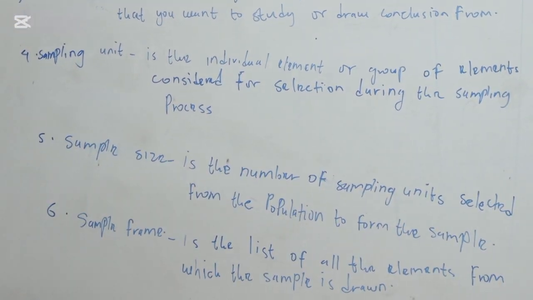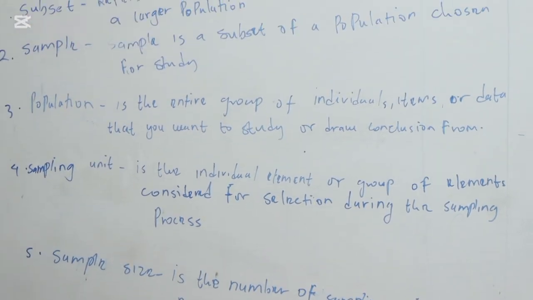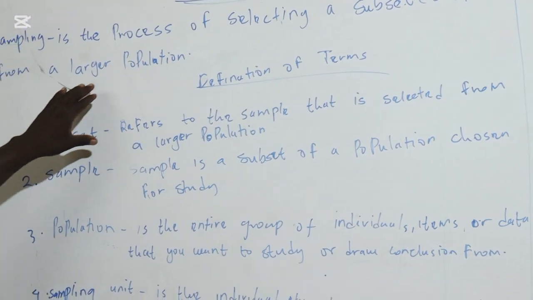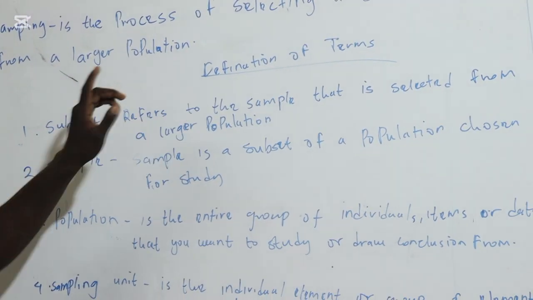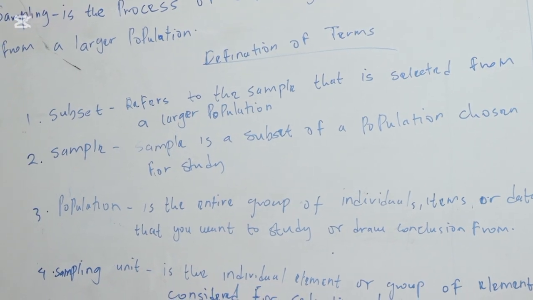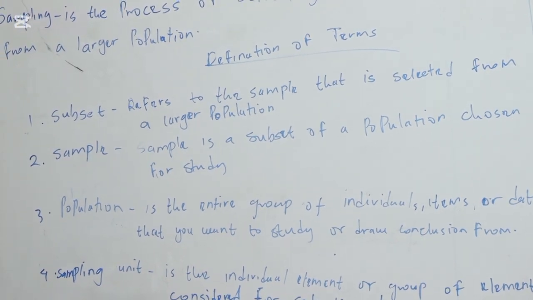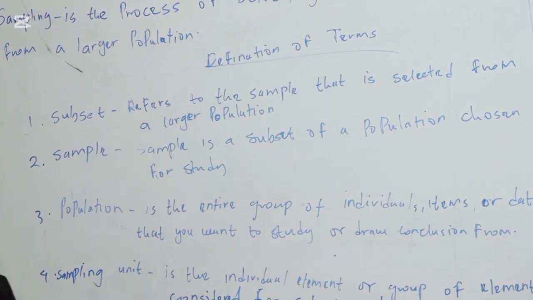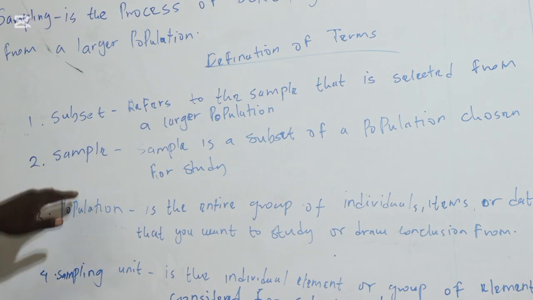First, we'll define what a subset is. A subset in sampling refers to the sample that is selected from a larger population. For example, you have a population where you want to conduct your study. The small section of the population that you select to do your research, that is what we call a subset.